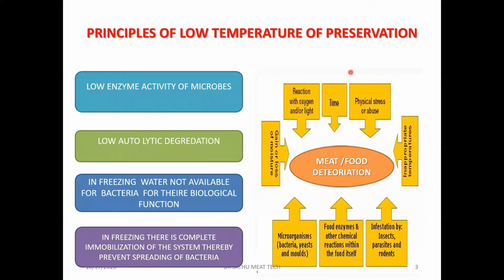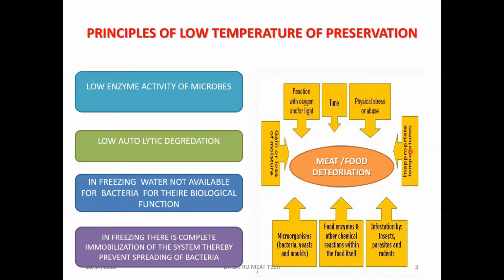So let's see what are the factors that lead to spoilage of meat or any food materials. One is reaction with oxygen and light. This can lead to rancidity, especially when the meat contains more fat, especially unsaturated fats, which react with oxygen and turn rancid. Another is physical stress or abuse. When the pressure is more, especially in some dried meat products, there is a chance for the meat products to lose their texture.